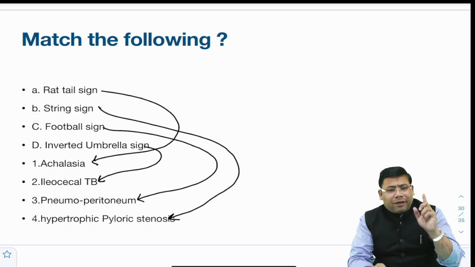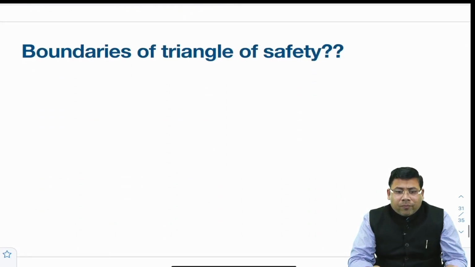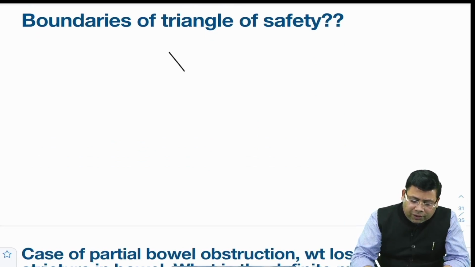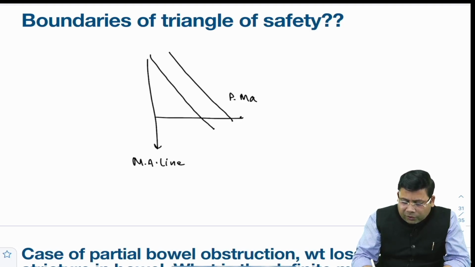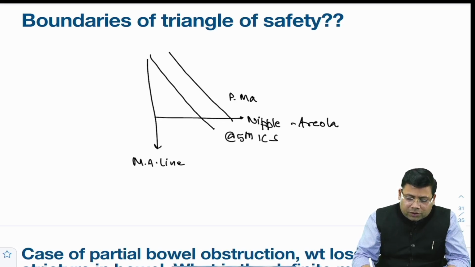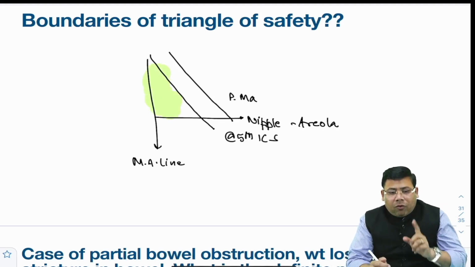So this is the correct order for the match the following. Again, you know the triangle of safety. So you have pectoralis major, then you have the mid axillary line, and then you have an imaginary line towards the nipple areolar complex. So obviously this is going to be pointing at the level of the fifth intercostal space. So this triangle that you can see is what is known as the triangle of safety.